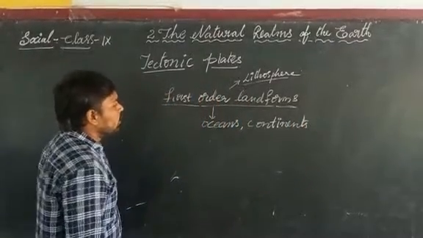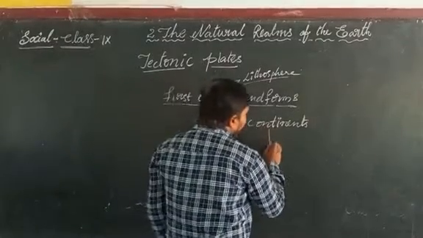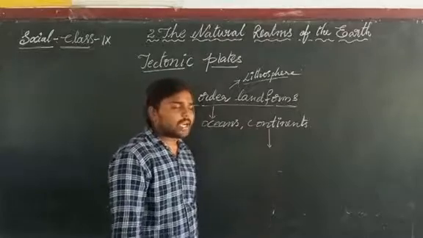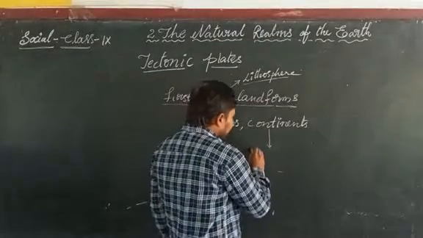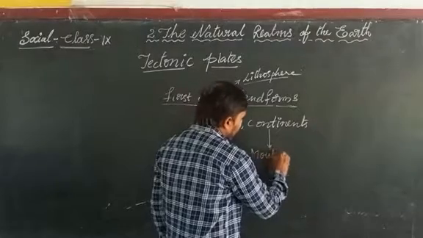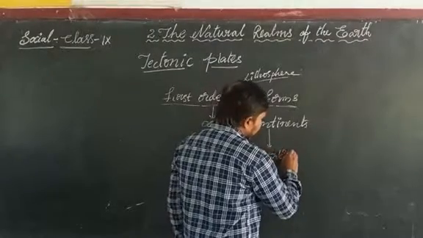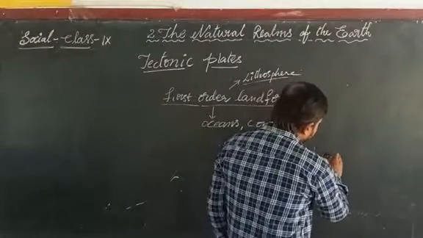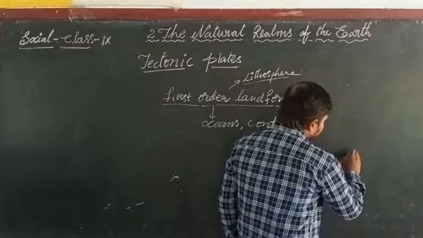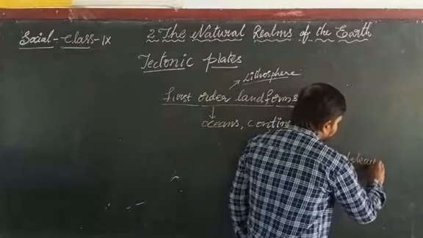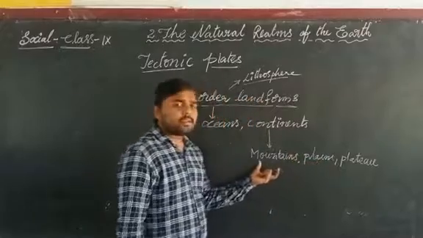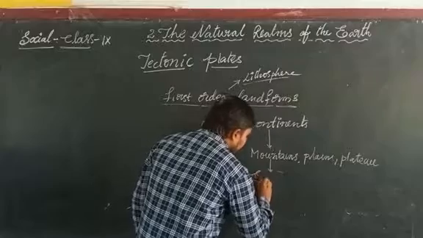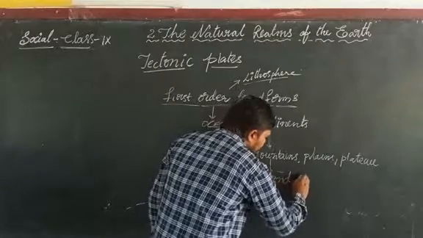Coming to these continents, continents have different types of landforms. Those are mountains, plains, plateaus. These are all coming under the second order landforms.